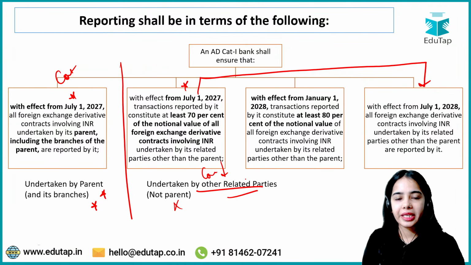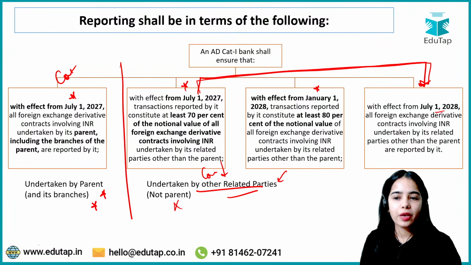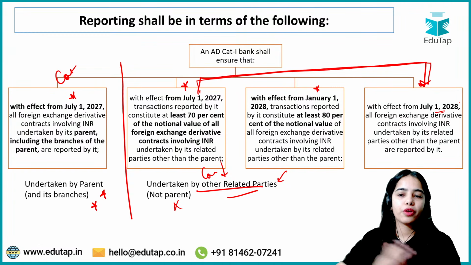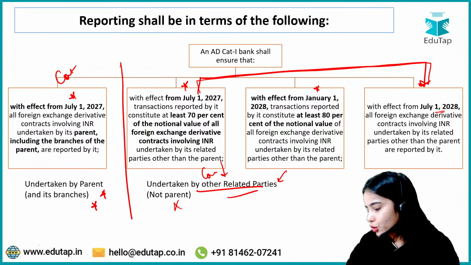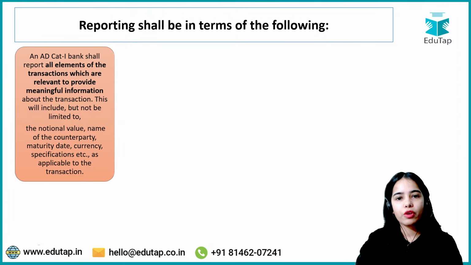January 1, 2028, 80% of the notional value has to be reported, and with effect from July 1, 2028, 100% of the notional value has to be reported. Any confusion? No? Okay.